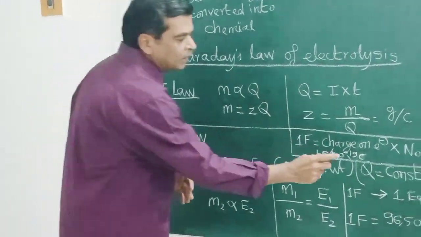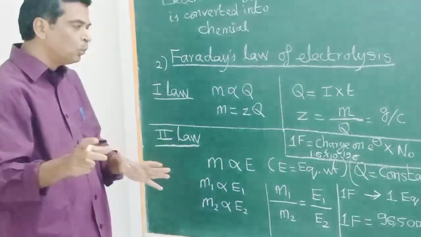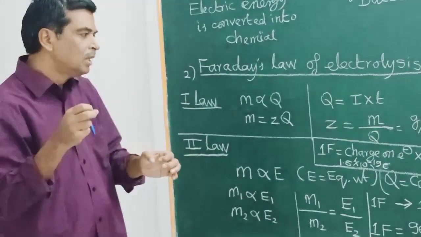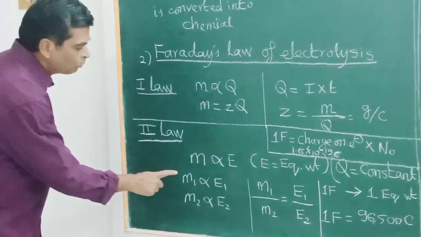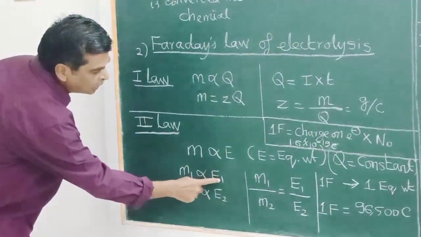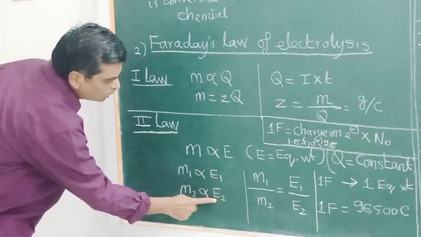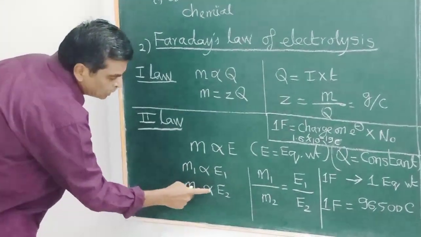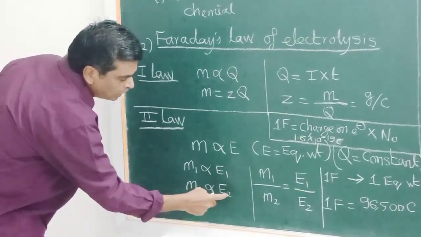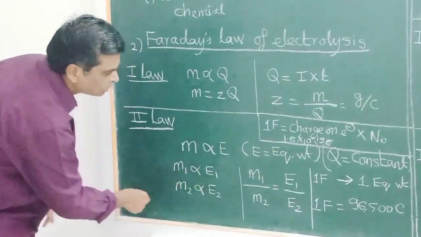We pass a constant quantity of electricity Q. Therefore, M1 is directly proportional to E1, the equivalent weight of substance 1, and M2 is directly proportional to E2, the equivalent weight of substance 2.